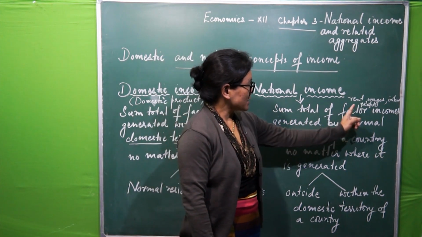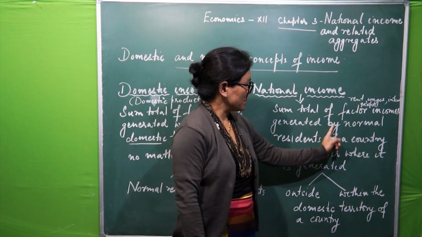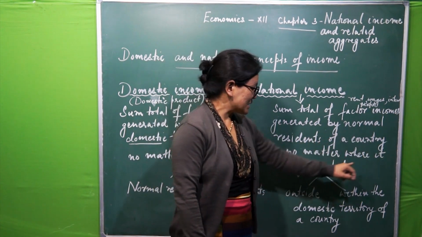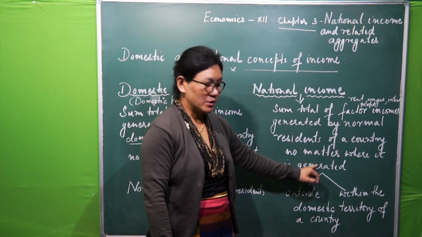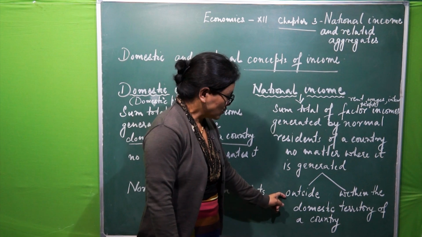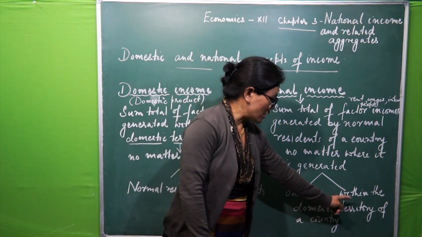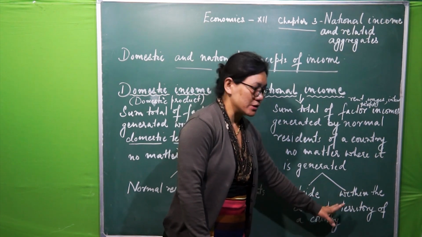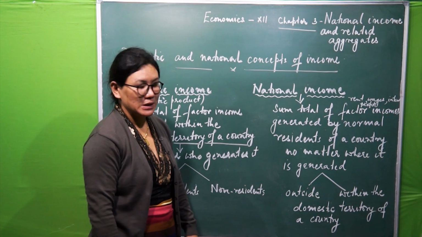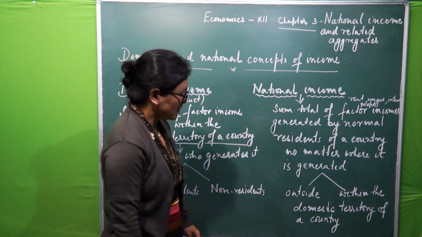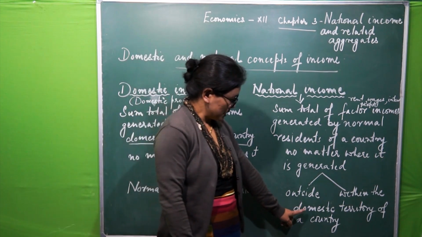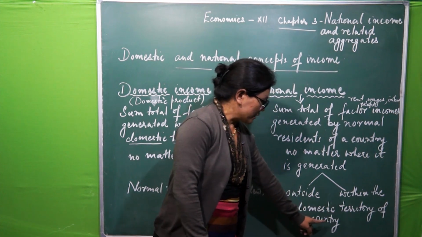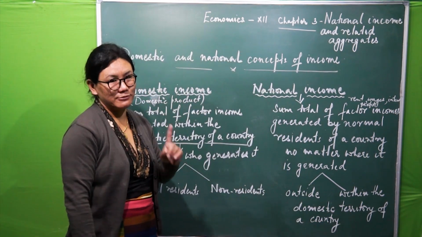It is the sum total of factor incomes generated by normal residents of a country, no matter where it is generated, whether outside the domestic territory of a country or within the domestic territory of a country. Now we are getting a new concept here: domestic territory of a country. This one we have to understand first.